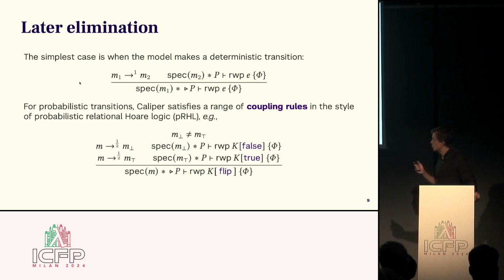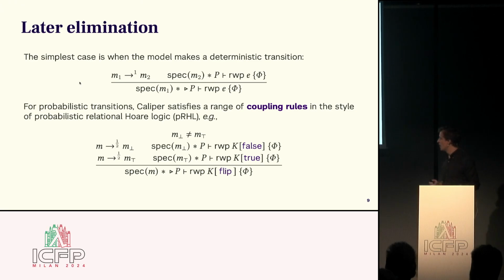But now we, as a prover, get to pick two states, M bottom and M top, that we are going to consider in combination with the two outcomes of the probabilistic coin flip, under the requirement that they line up with the probabilities, in that M can step to M bottom and M top with probability a half.